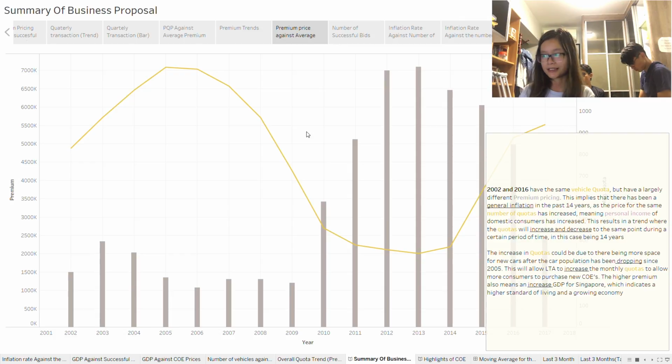The increase in quotas could be due to there being more space for new cars after the car population has been dropping since 2005. This will allow LTA to increase the monthly quotas to allow more consumers to purchase new COEs. The higher premium also means an increase in GDP for Singapore, which indicates a higher standard of living and a growing economy.